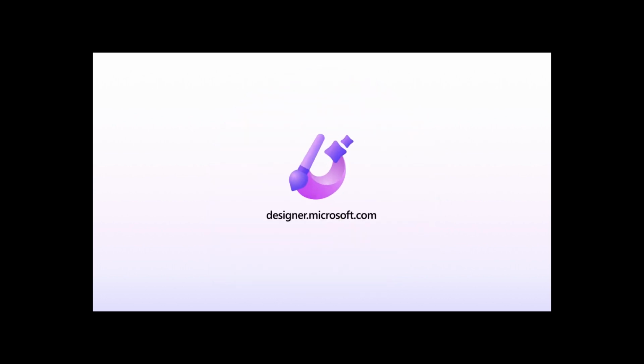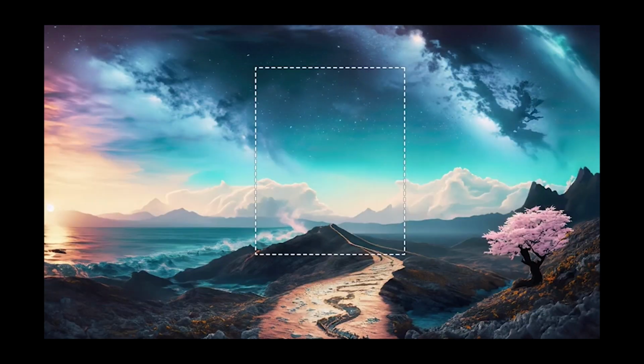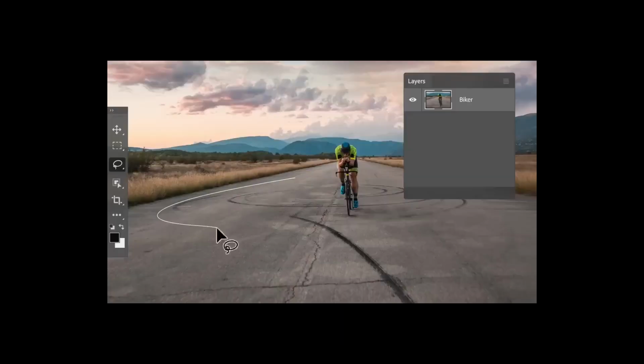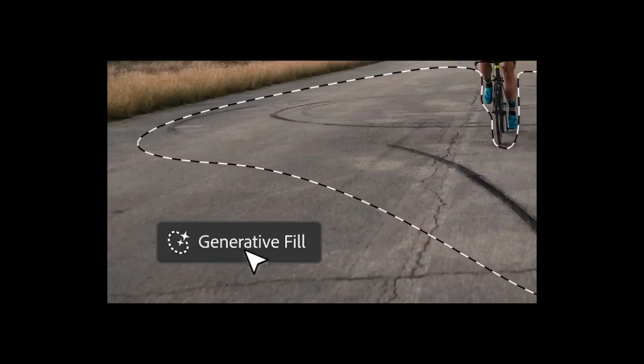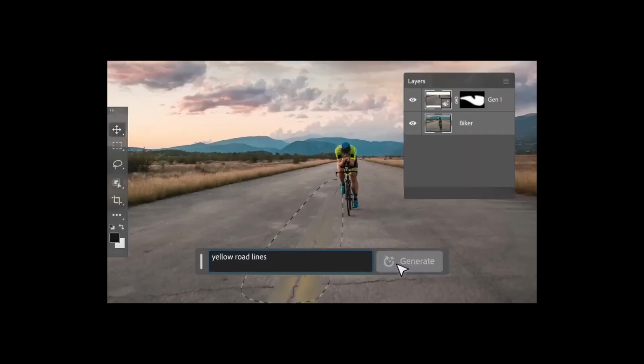Finally, let's discuss Adobe Photoshop. Renowned for its powerful image editing capabilities, Photoshop is a staple in the creative industry with extensive functionalities for graphic designing. Now, a new tool added in Photoshop is Adobe Firefly.